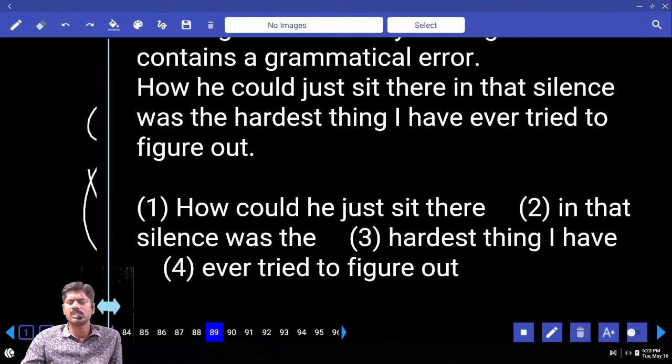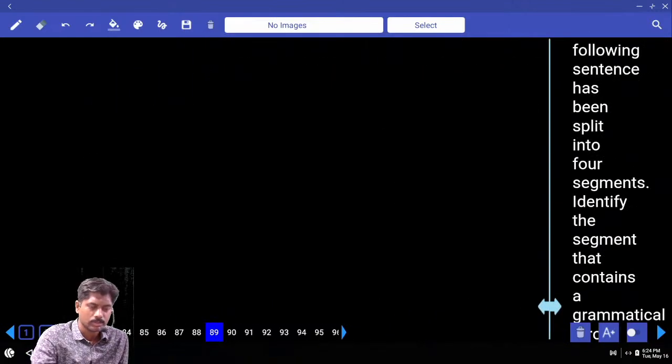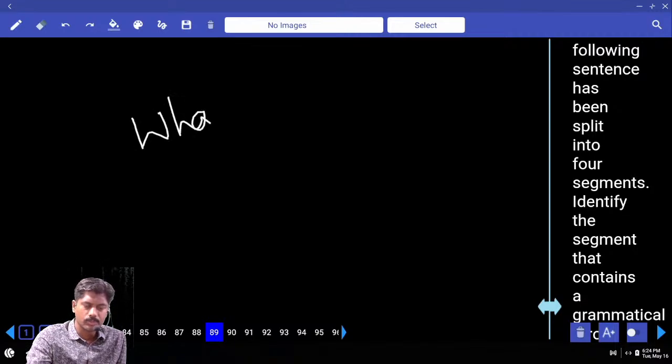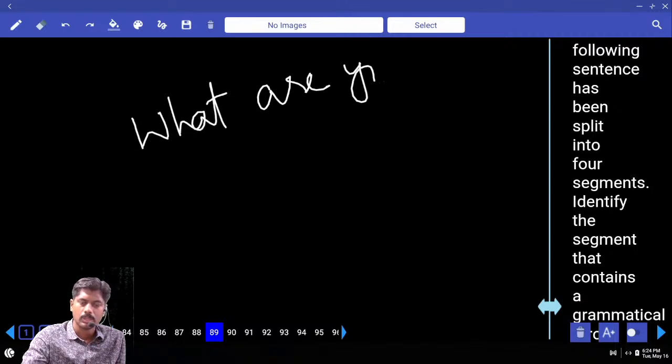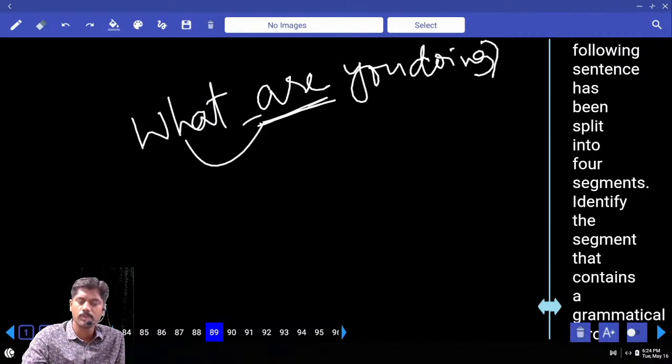How could he just sit there in that silence was the hardest thing I have ever tried to figure out. Answer. I don't know whether you remember this or not. I remember teaching this point in SSC only. If it is a question, you need to keep like this. What are you doing? Helping verb is immediate. Question అనుకోండి, helping verb should be kept immediately after WH word.